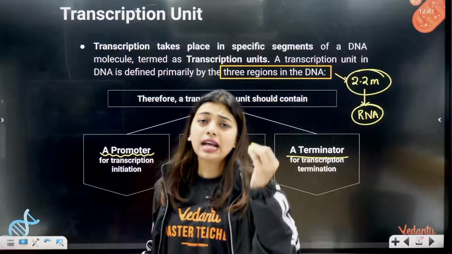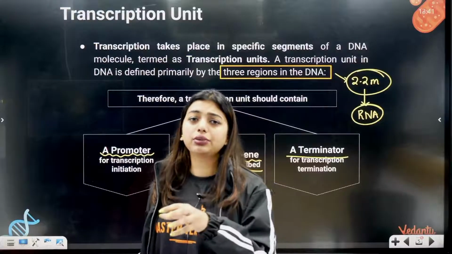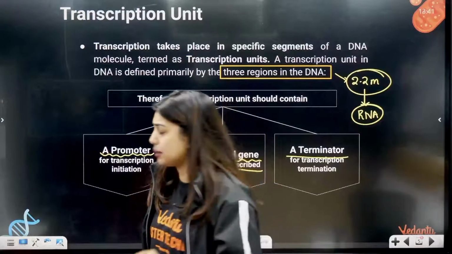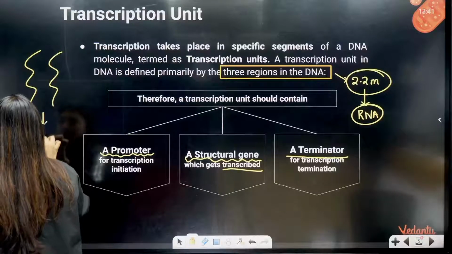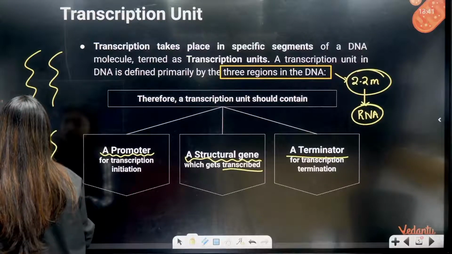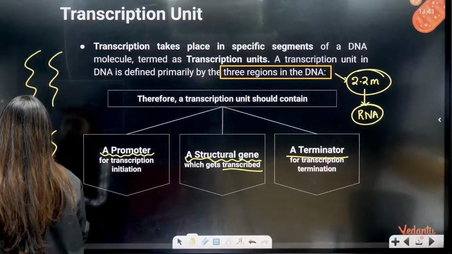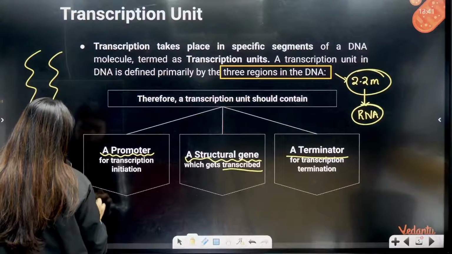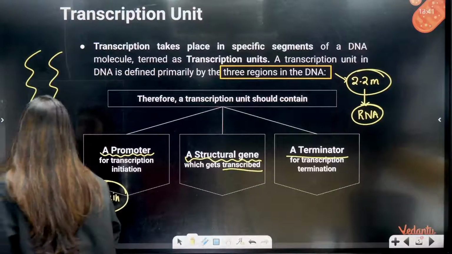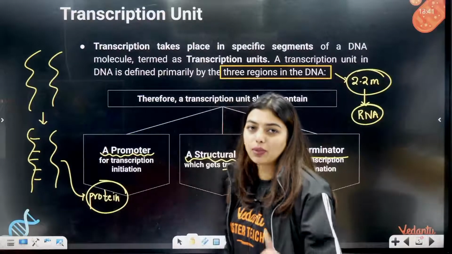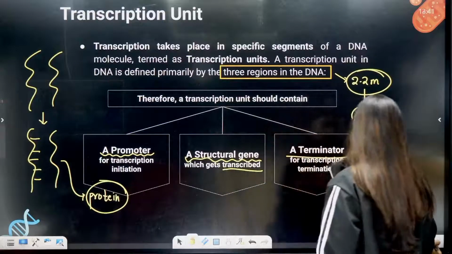Please do understand that when we are talking about DNA to RNA, we are only taking one strand of DNA, because students, if two strands of DNA form mRNA, they will form two mRNAs. These two mRNAs will be complementary to each other, and when they have to code for protein, it will not be possible. So that's why we will only take one strand of DNA and let the transcription happen.